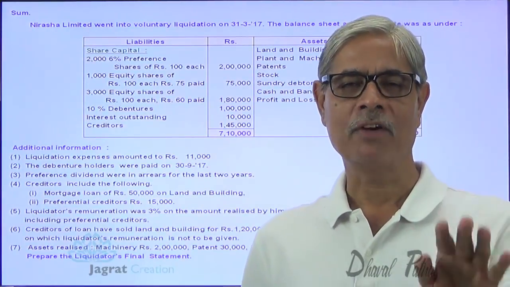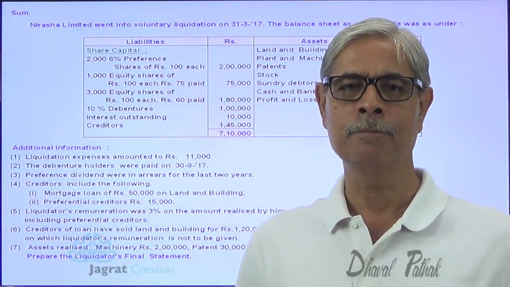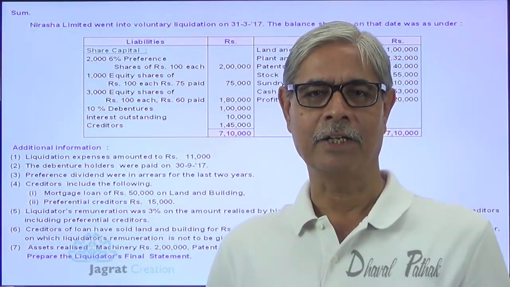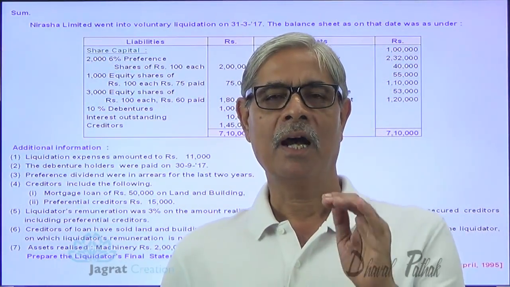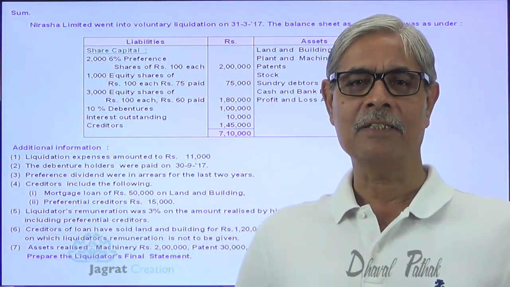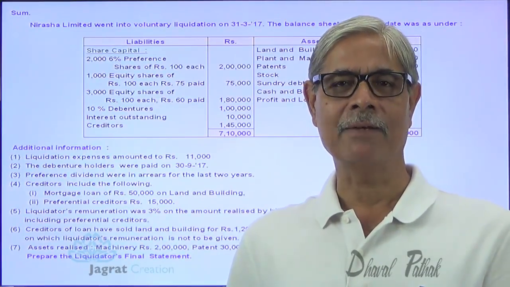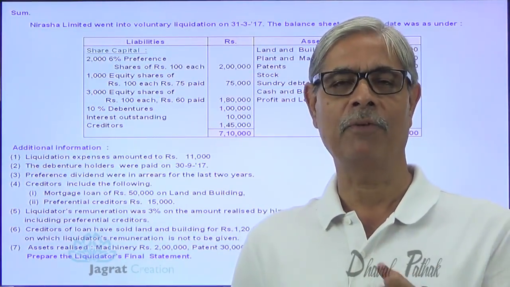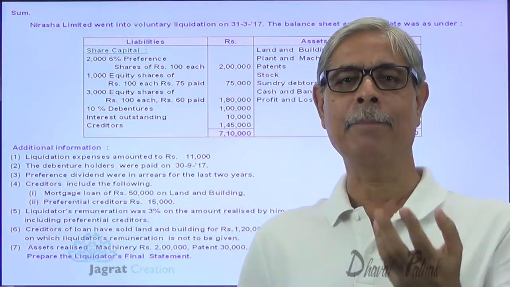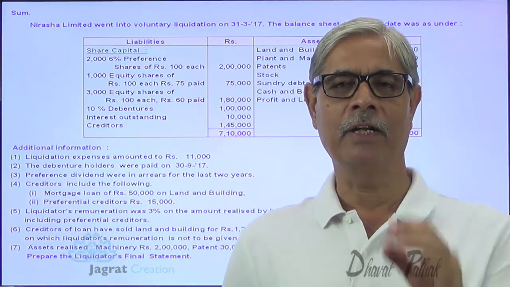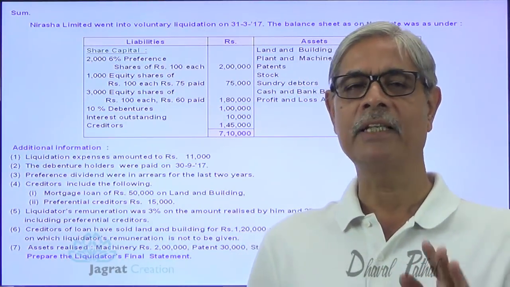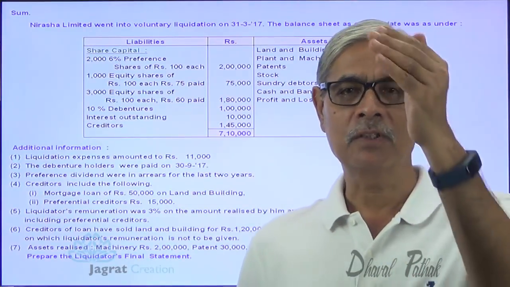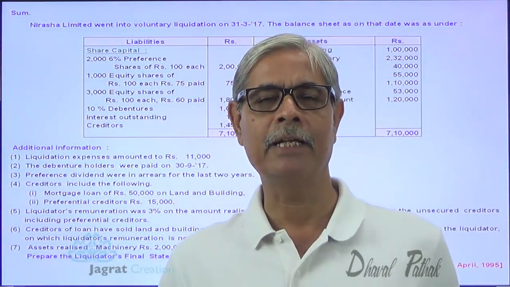After the debenture holders, we pay unsecured creditors. After unsecured creditors, if surplus is left, the company pays preference shareholders. After preference shareholders, if surplus funds are still available, then the equity shareholders are paid. So this is the sequence in which the payment has to be made.